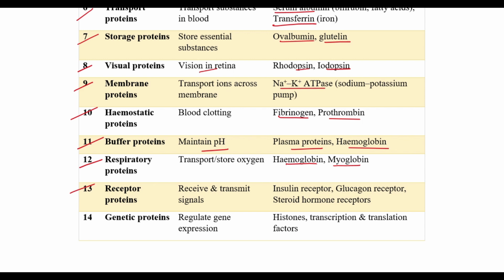We have the receptor proteins which receive and transmit signals, like the insulin receptor, glucagon receptor, steroid hormone receptors. Then we also have genetic proteins which regulate the expression of the genes, like histones and transcription translation factors. So these are about 40. You can make a flow chart or also explain them in detail.